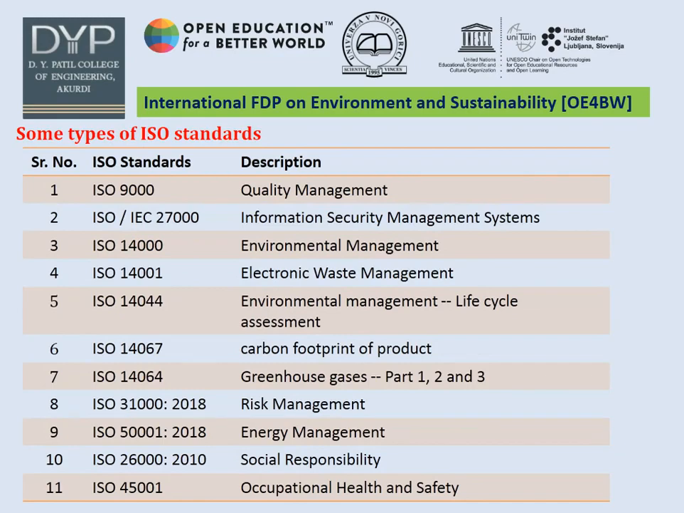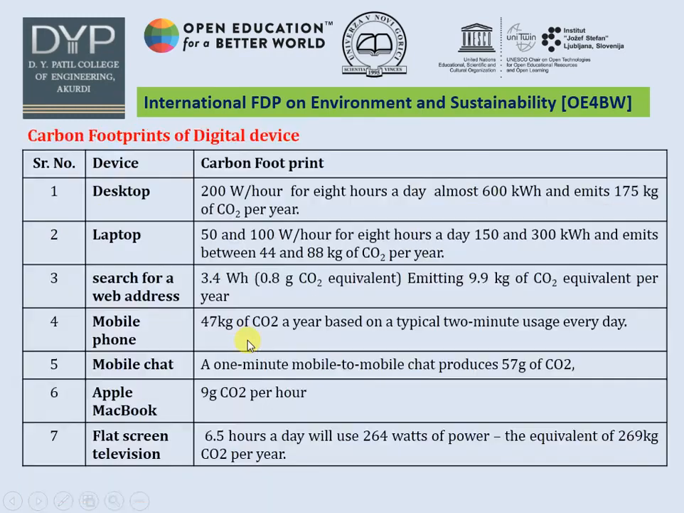So some ISO standards. ISO 9000 is required for quality management, ISO 14000 is required for environmental management, and ISO 14001 explains about electronic waste management. ISO 14040 gives the guidelines about the environmental management life cycle assessment, and ISO 14067 gives the guideline about the carbon footprint of the product, and so on.